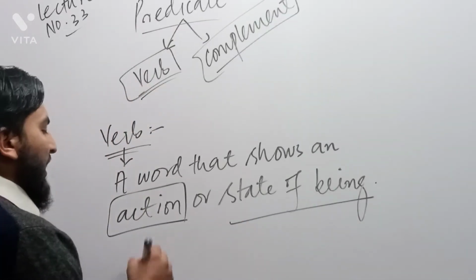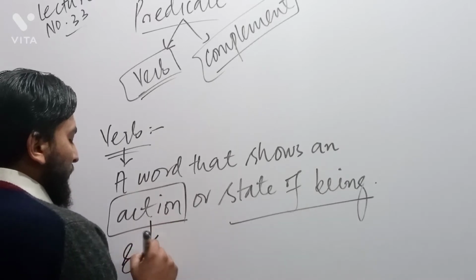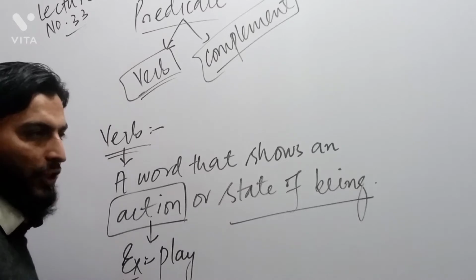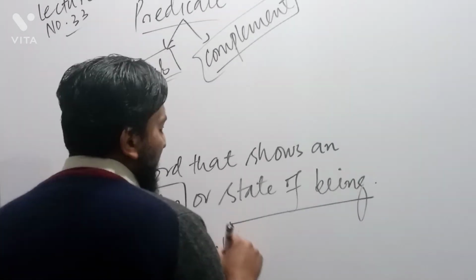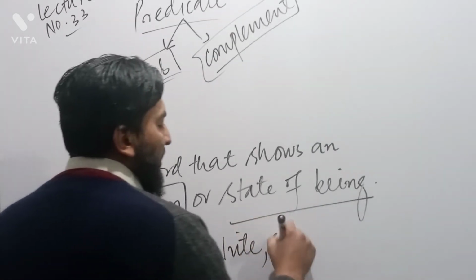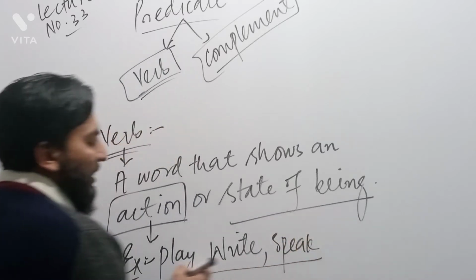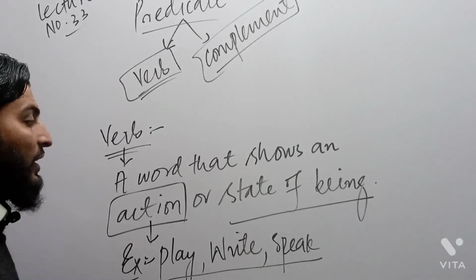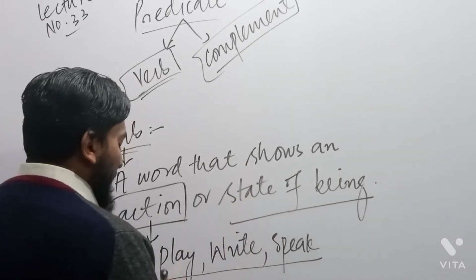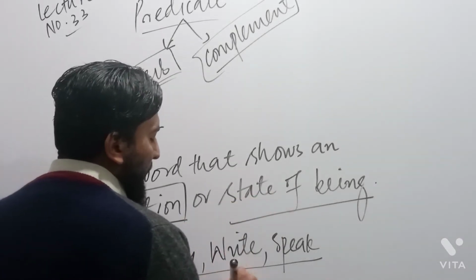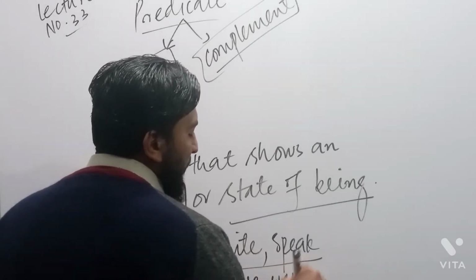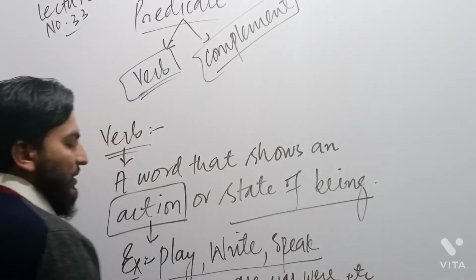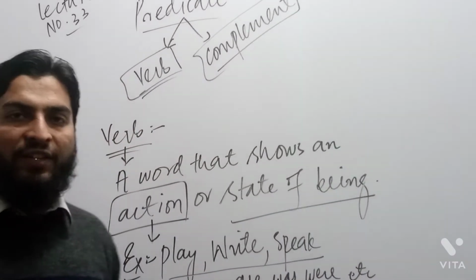For example, in action, I say play. Play is an action. When I say write, write is an action. When I say speak, speak is an action. These are different words that are used as verbs in a sentence. Now, state of being, for example, I say is, am, are, was, were. These are called state of being.